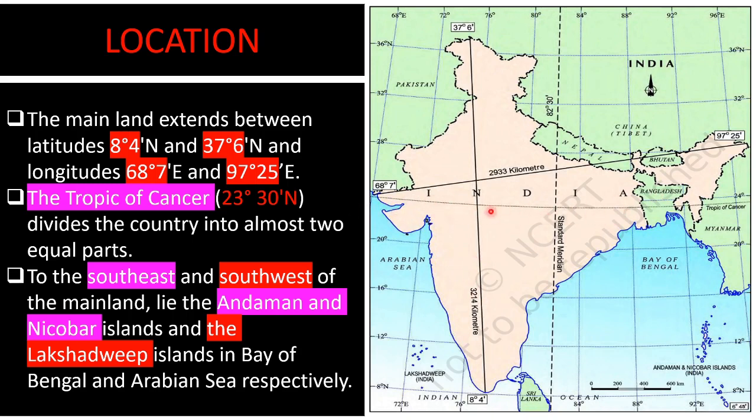Now here in the southeast, in the Bay of Bengal, we have the Andaman and Nicobar Islands, and on the other side in the southwest we have the Arabian Sea, and in the Arabian Sea we have the Lakshadweep Islands. So we have two groups of islands.